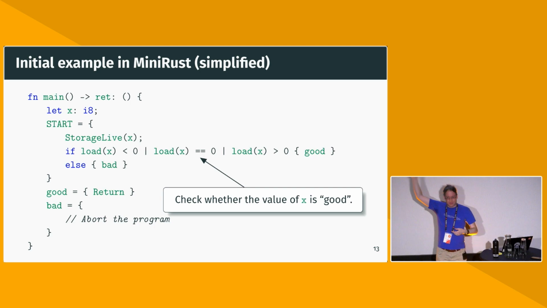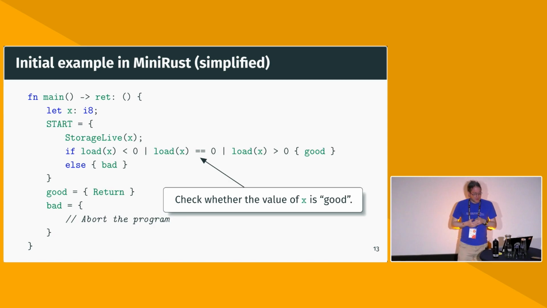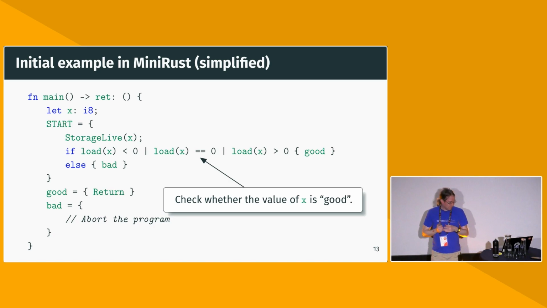So we do that, and then we do the comparison, and I've now replaced the short-circuiting OR by a non-short-circuiting OR just to keep the code a bit simpler here. But this is basically the same check as what we did before. And then we jump to different basic blocks depending on the result of the comparison.